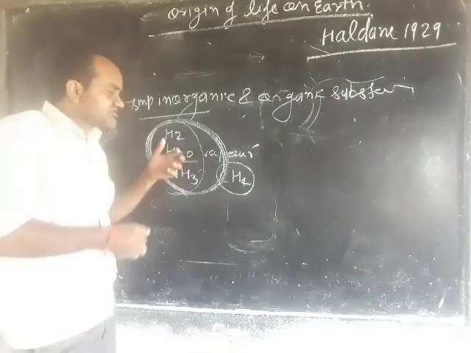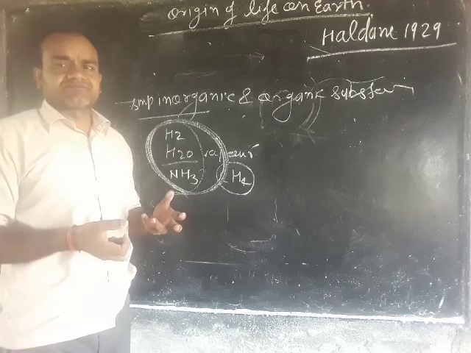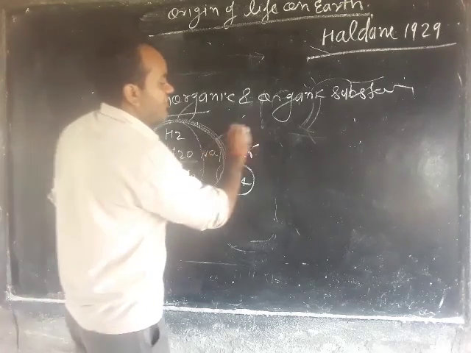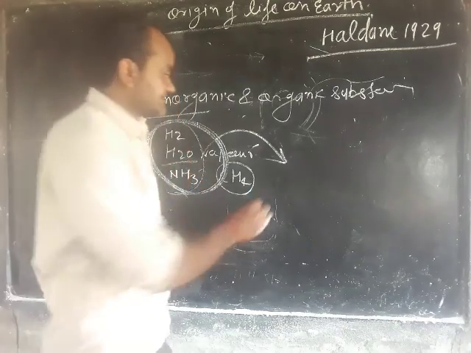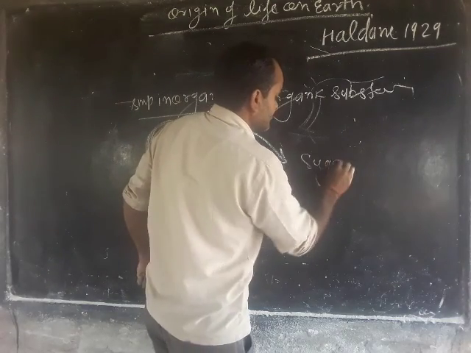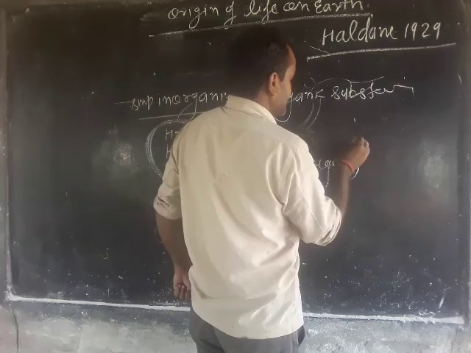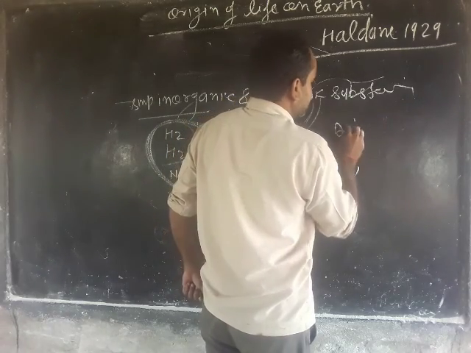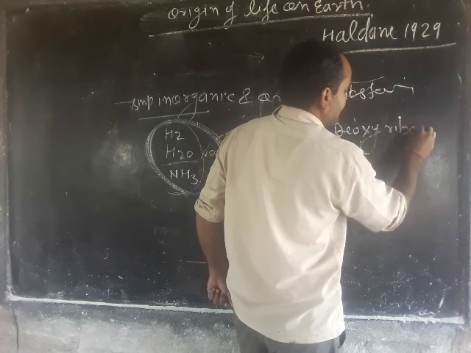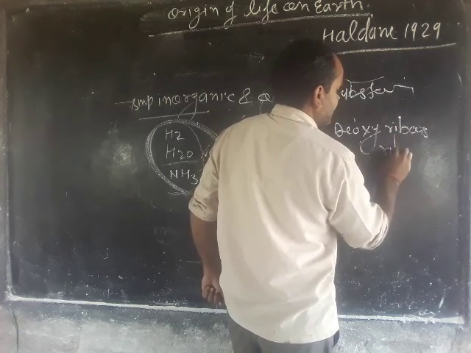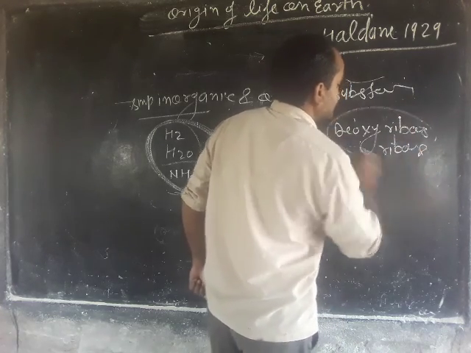These molecules fused with each other and formed new sugars, such as deoxyribose sugar and ribose sugar.